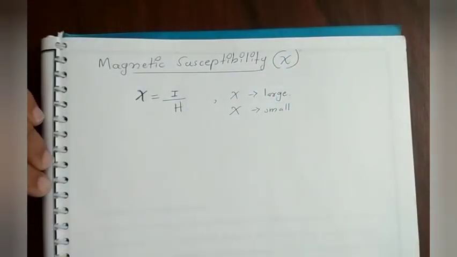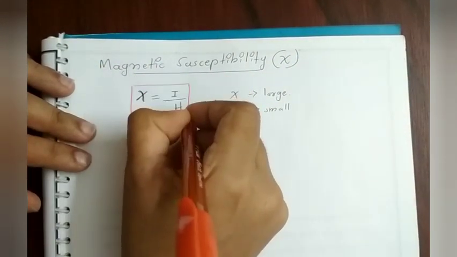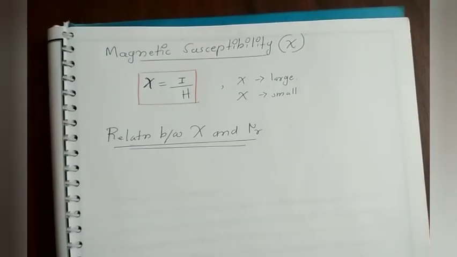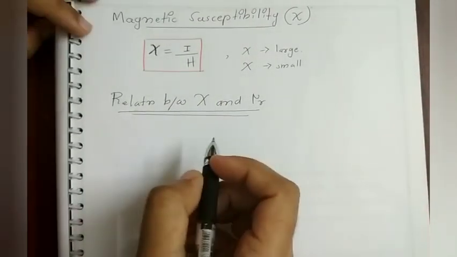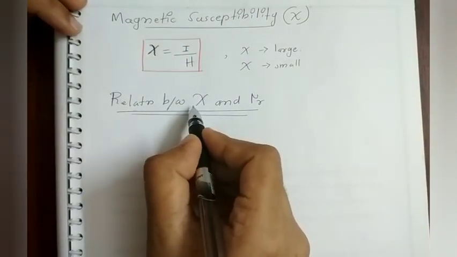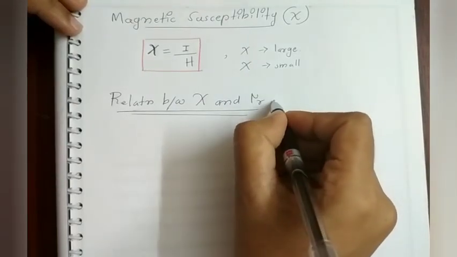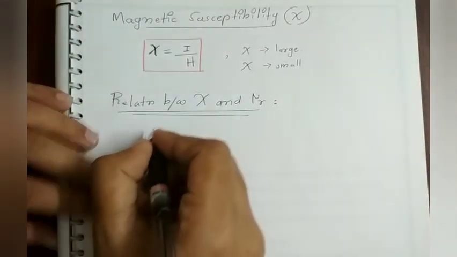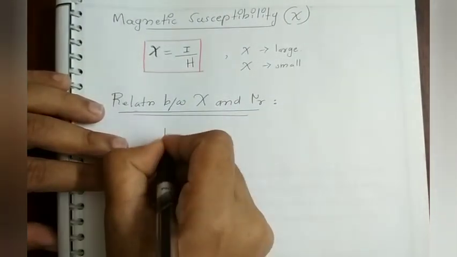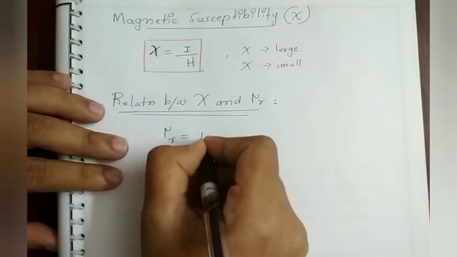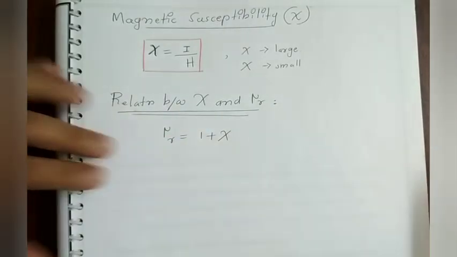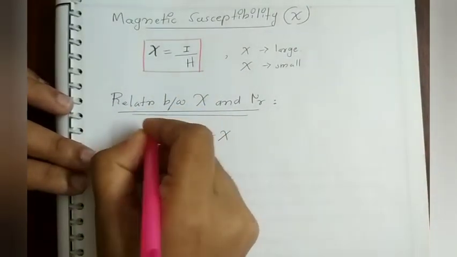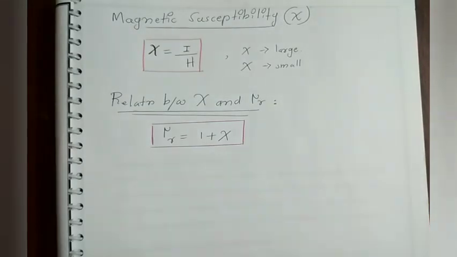Magnetic susceptibility. And chi is equal to I divided by H for a particular material. Now we are going to talk about the relationship between the magnetic susceptibility and relative permeability for any material. Now basically the relationship is given as mu r is equal to 1 plus chi. So this is the relationship between the relative permeability mu r and the susceptibility chi for any material that can be magnetized.